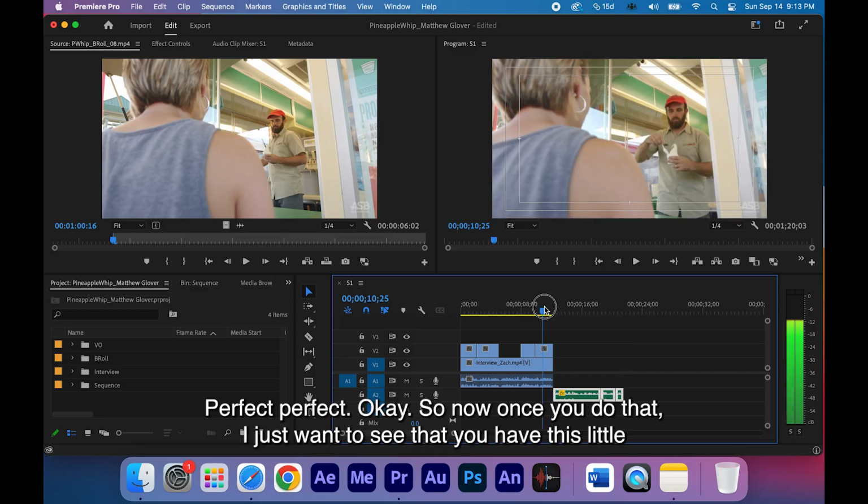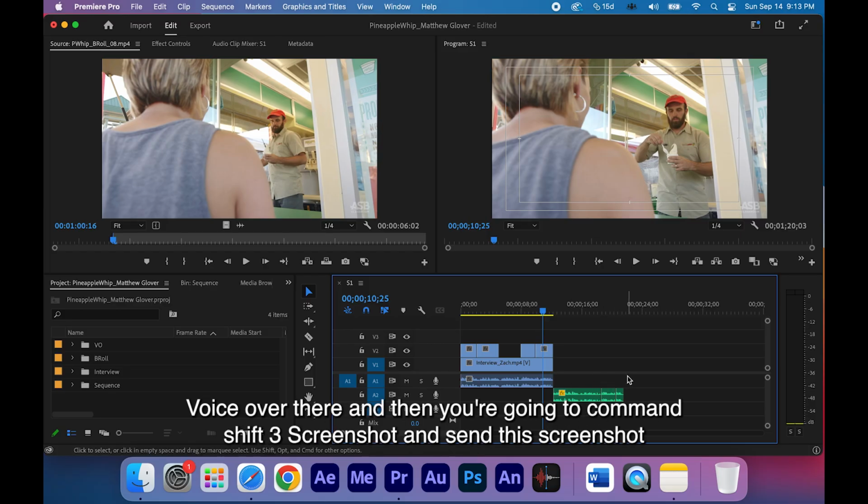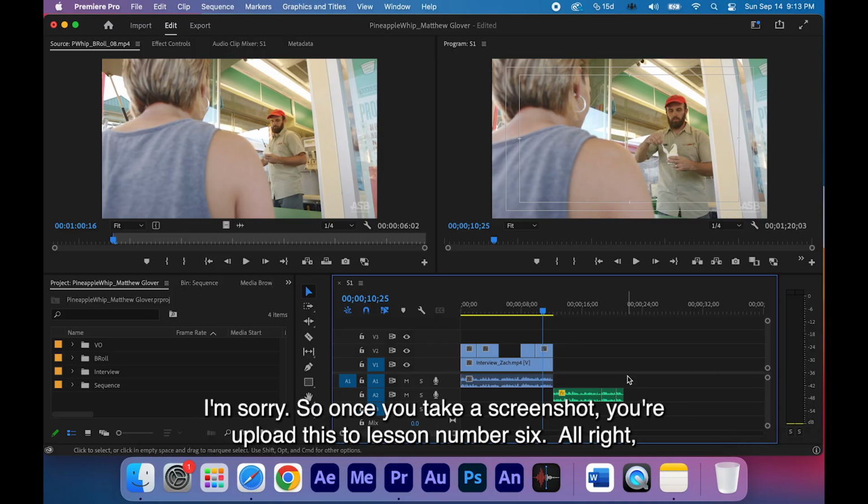Perfect. Okay, so now once you do that, I just want to see that you have this little voiceover there, and then you're going to press Command-Shift-3, take a screenshot, and send this screenshot. So once you take a screenshot, you're going to upload this to lesson number 6.